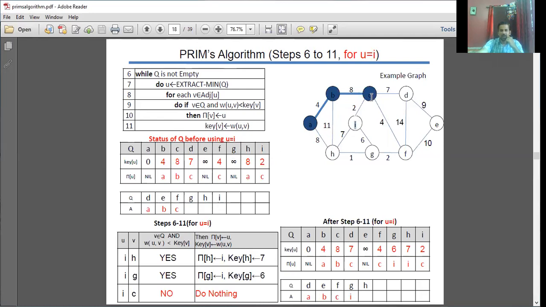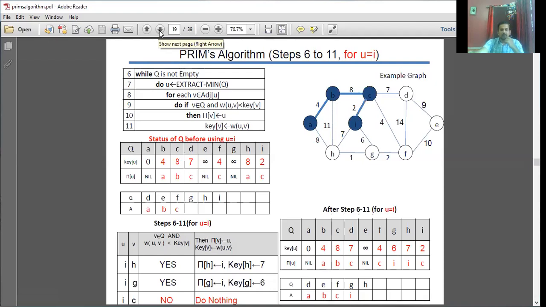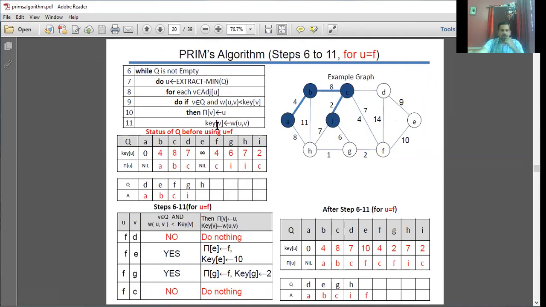Its adjacent vertex C you need not consider. The other two adjacent vertices are G and H, and I think this needs a change. So we have updated for your H as well as G, and even its parent, that is the pi value, has also been updated here. Okay, see this.